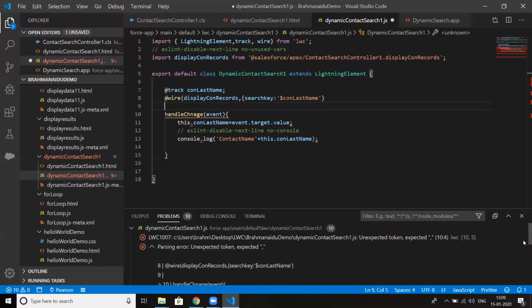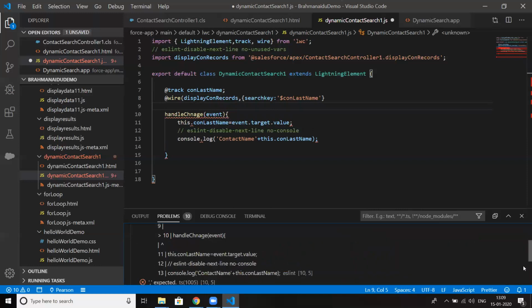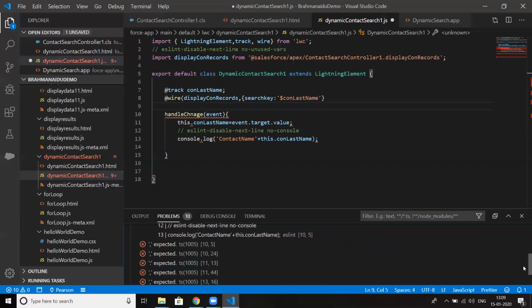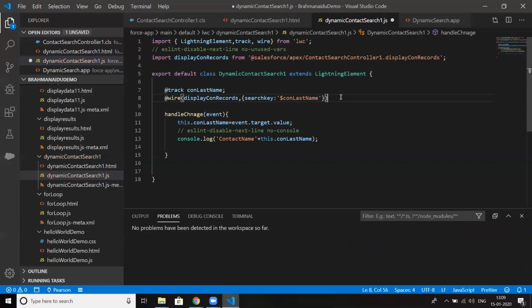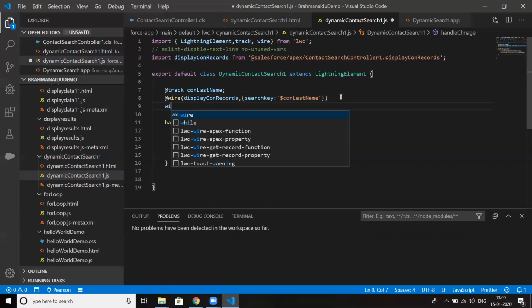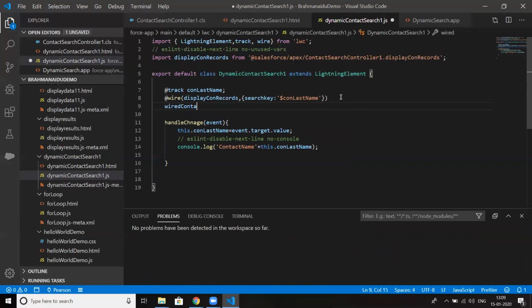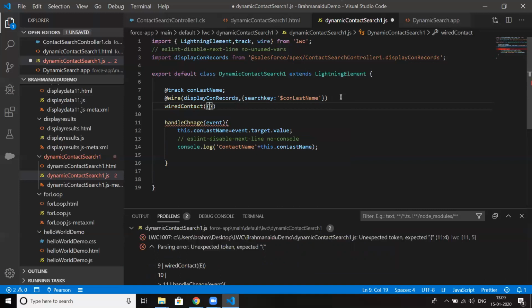Getting errors. Expected 10th line. Oh, sorry. Right. And then you can give any name here. Void contact. Okay. So error, comma, data.